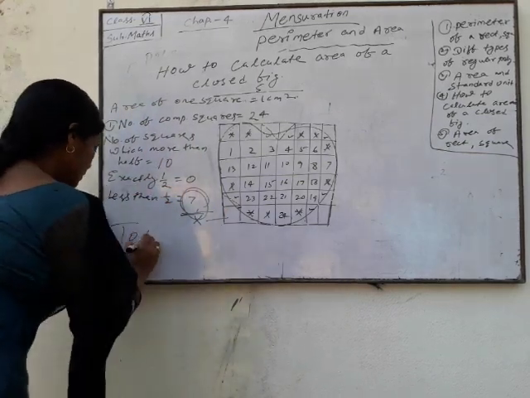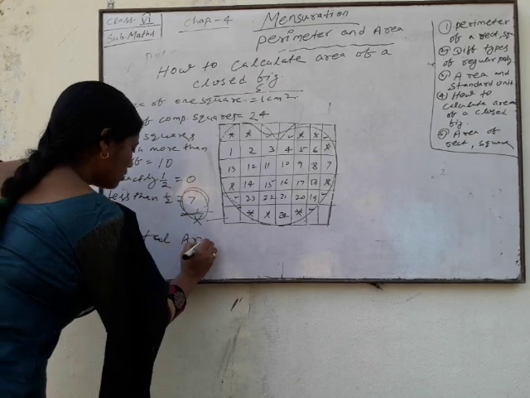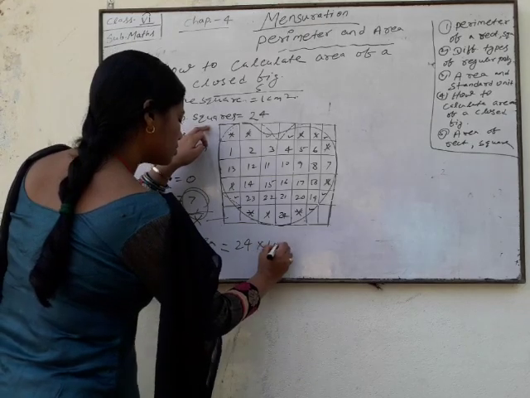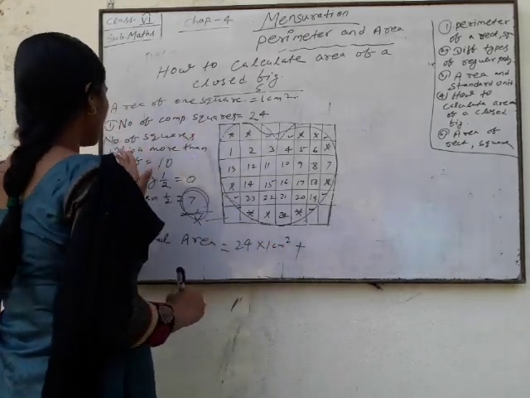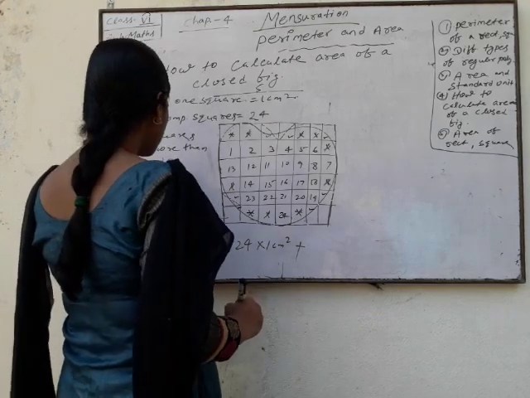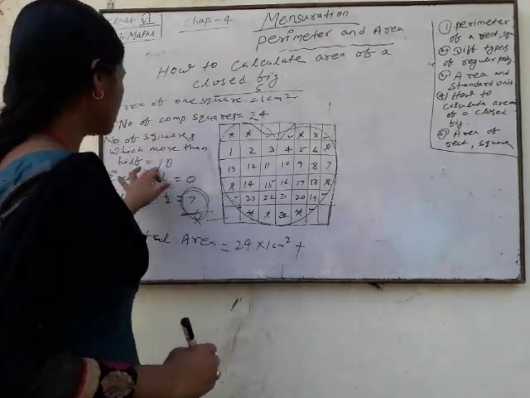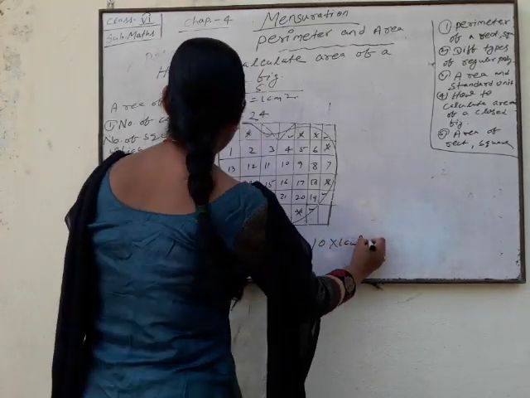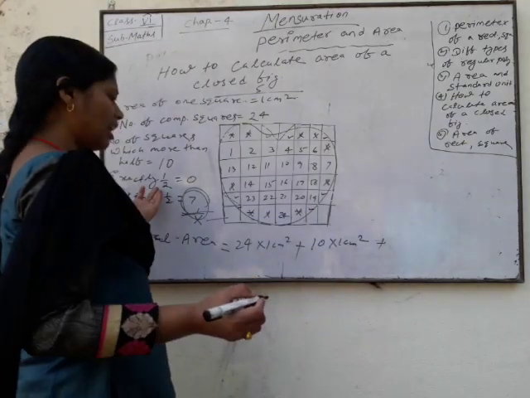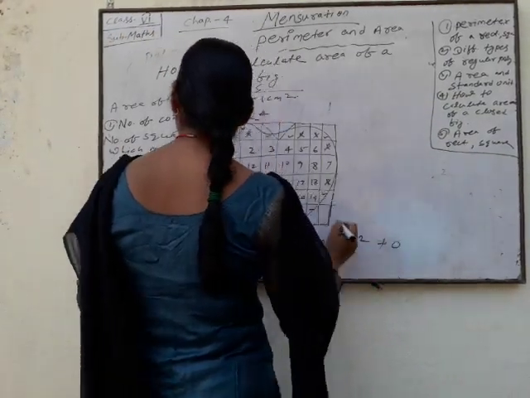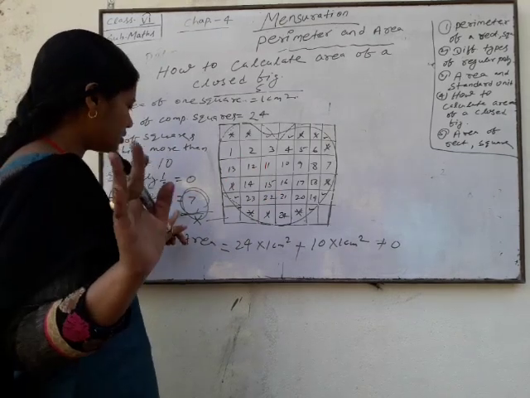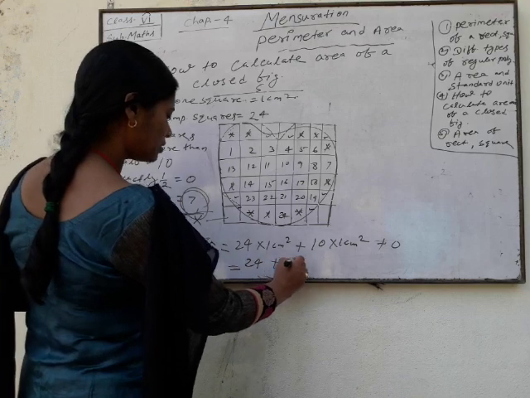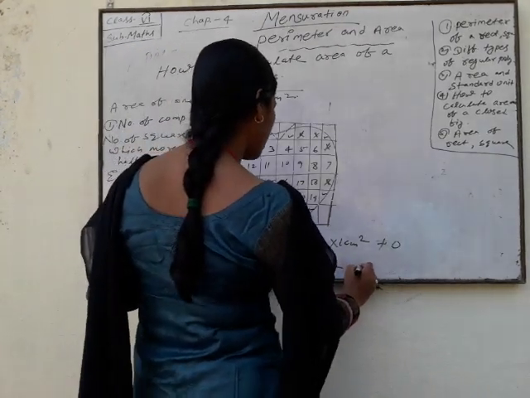So the total area is equal to the number of complete squares, 24 into 1 centimeter square, and the squares which are more than half, we also calculate as exactly 1 square each. So 10 multiply 1 centimeter square, plus, here there is no exactly half, this is 0, and this is less than half, you ignore it, it means you neglect it. Now calculate the total: 24 plus 10, and the total is 34 centimeter square.